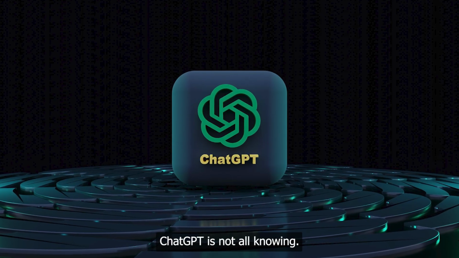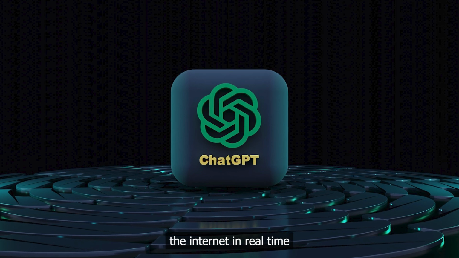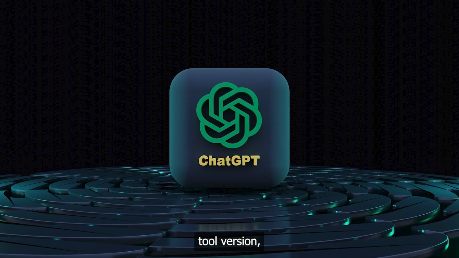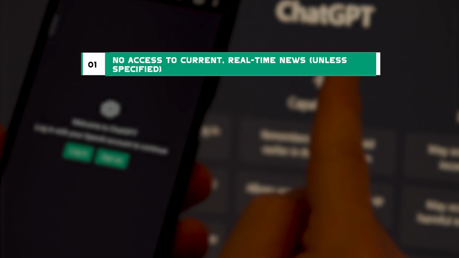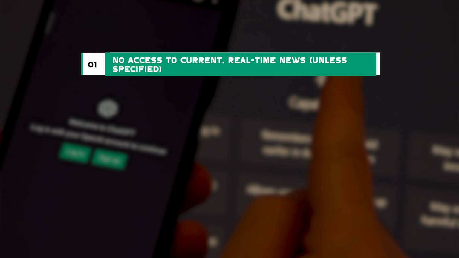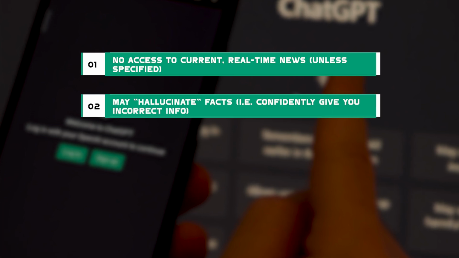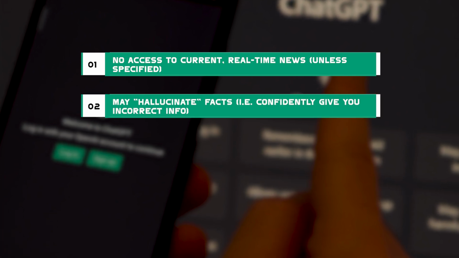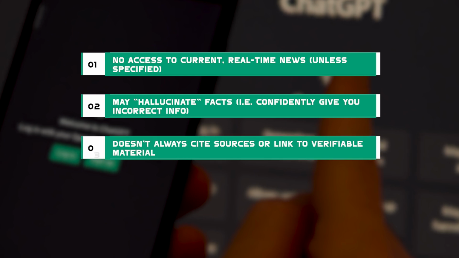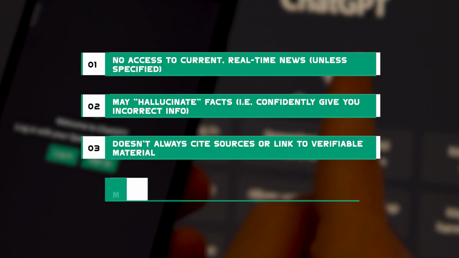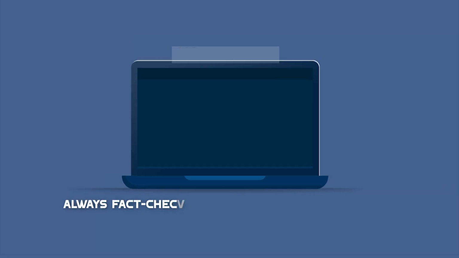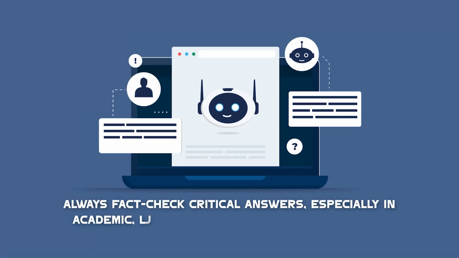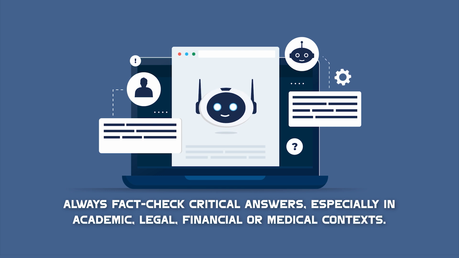ChatGPT is not all-knowing. It doesn't browse the internet in real time, unless you are using a specific tool version like with browsing enabled, and it can't verify facts or check sources. Key limitations: no access to current, real-time news, unless specified. May hallucinate facts, for example, confidently give you incorrect information. Doesn't always cite sources or link to verifiable material. May reflect bias based on its training data. Tip: always fact-check critical answers, especially in academic, legal, financial, or medical contexts.